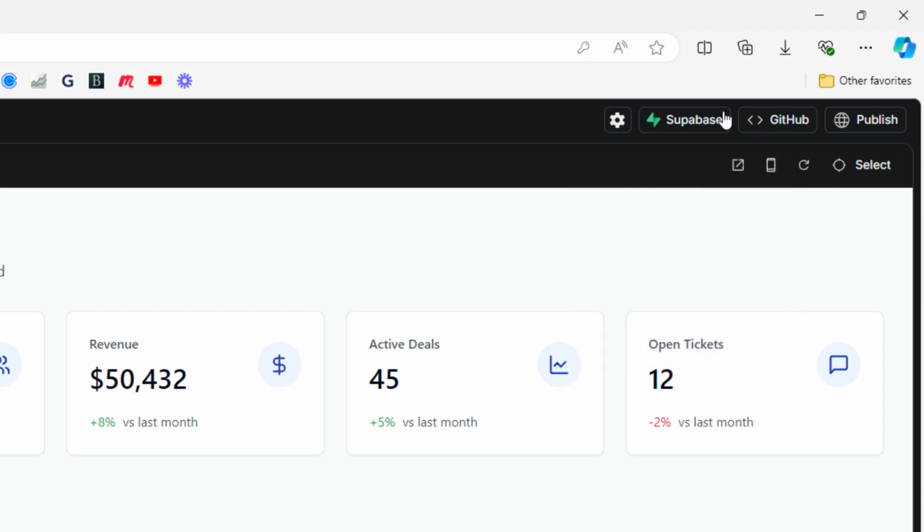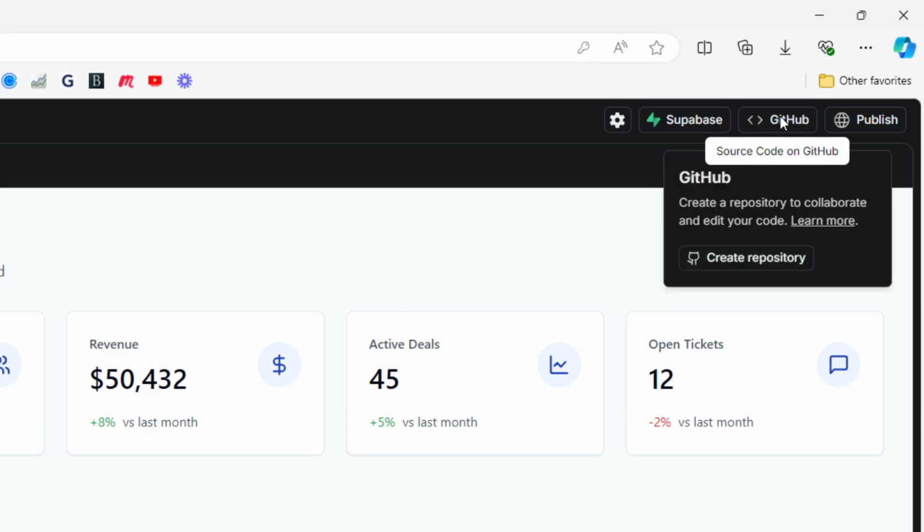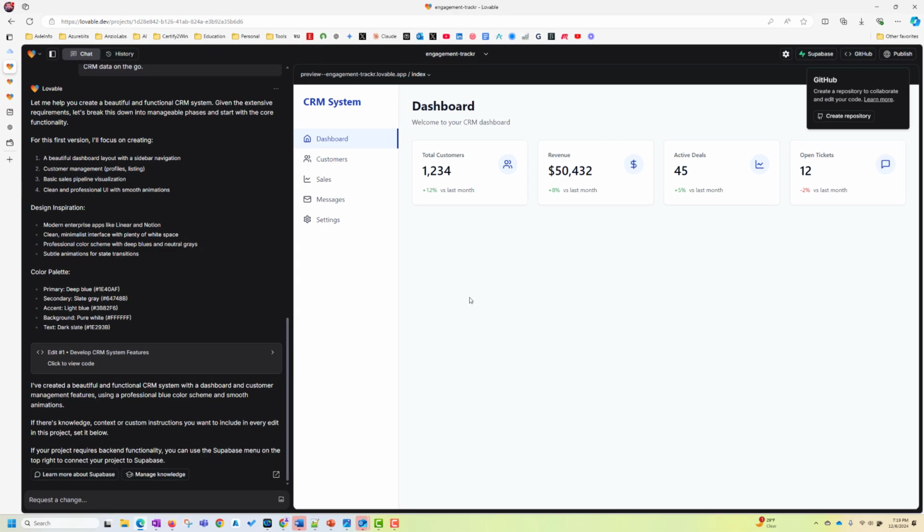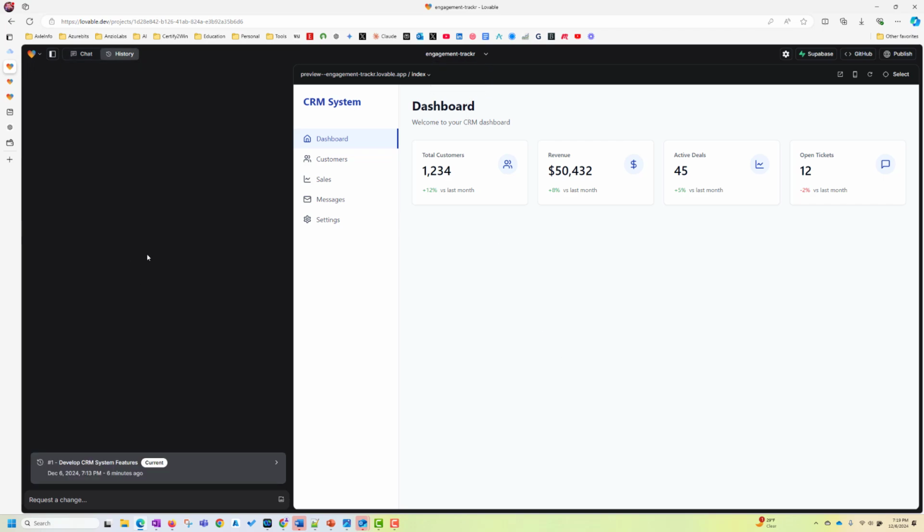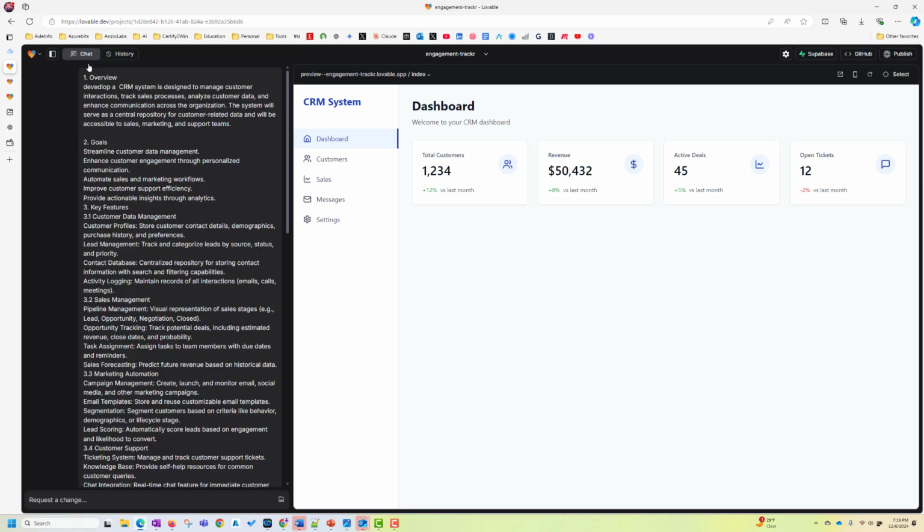Here again, in the same way, you have a GitHub integration. And when you click here, you will see that you can create a repository. I'll show you the repository I have created. And as the development goes on, Lovable will keep updating your GitHub repository with the changes. Other than that, you can rename the project here. Here you will see the history of all the work done. So the one thing we have seen is that we are building the develop CRM system features. We'll see the history grow as we work on this.